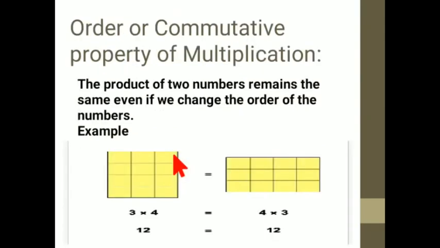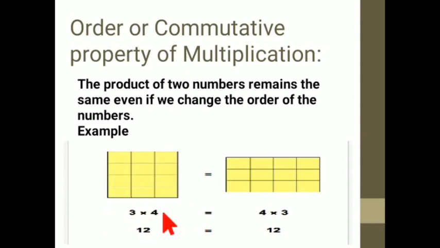Moving on to the next, the order or commutative property of multiplication. This is a very new term to you, so try to understand it very properly, because we are going to use this order property in self-practice 4A, question number 2. So you have to understand it in a very neat and clear manner. The product of two numbers remains the same even if you change the order of the numbers. You may not have understood the meaning, so look at the example.